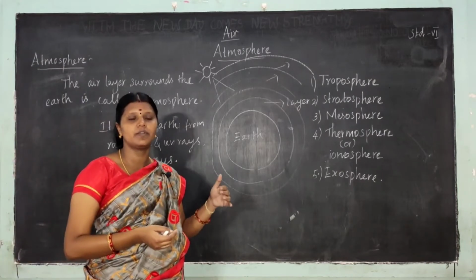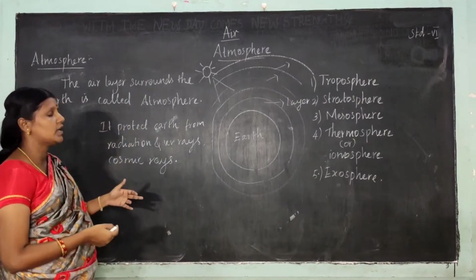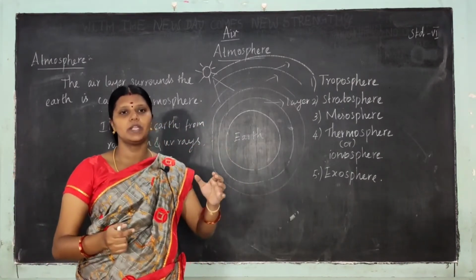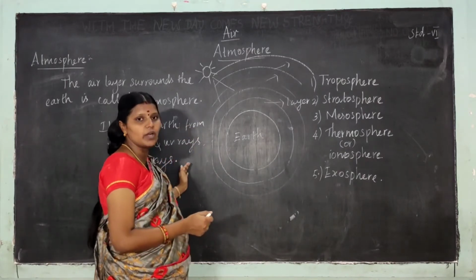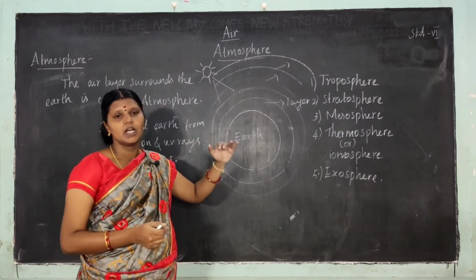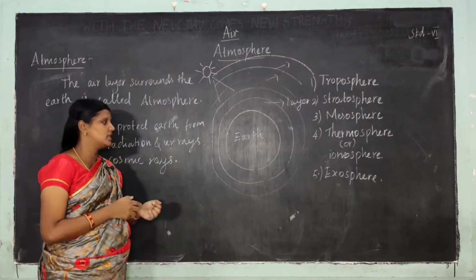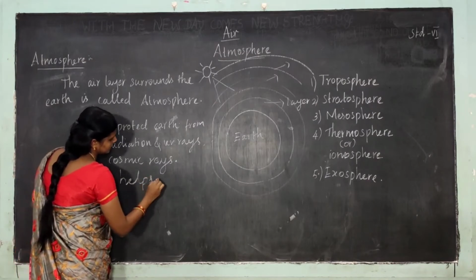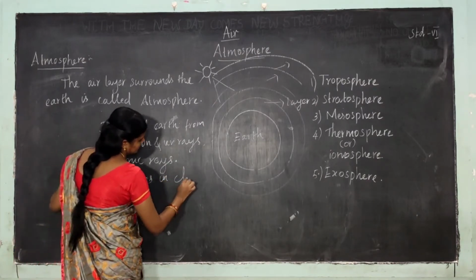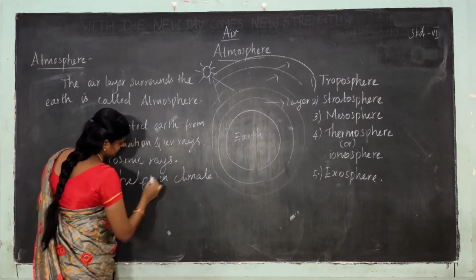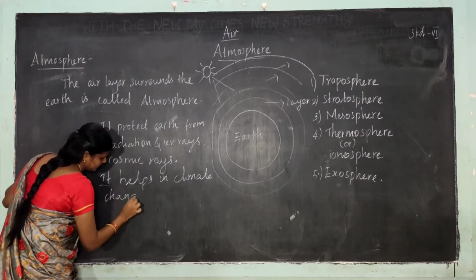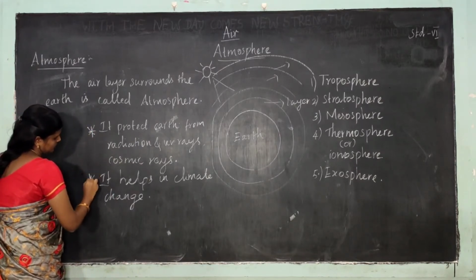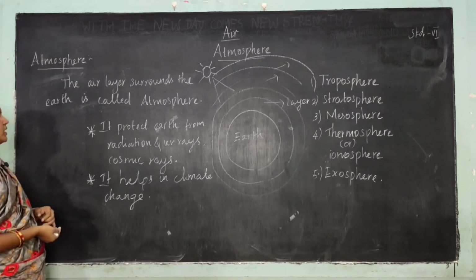It protects the earth from various radiation, UV rays and cosmic rays, so the UV rays from the sun do not come directly to the earth. These layers protect us, and it also helps in climate change.